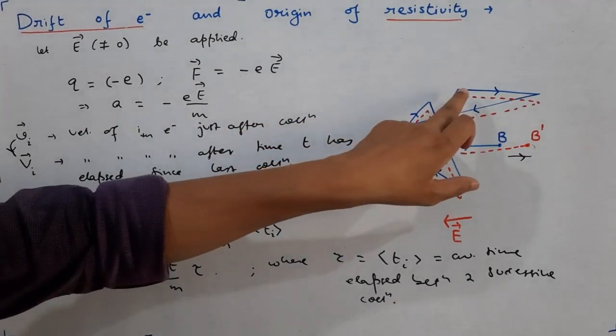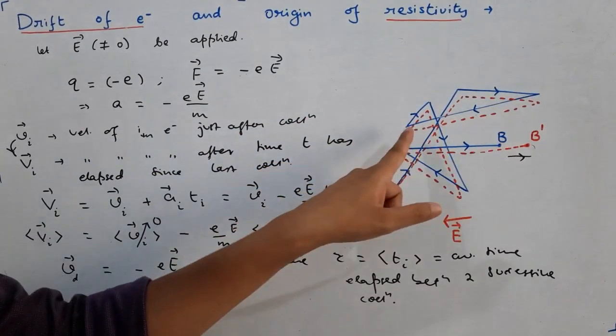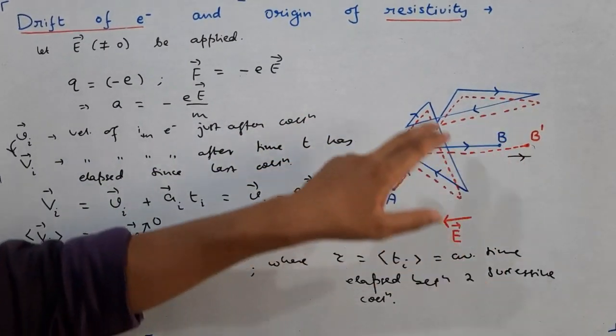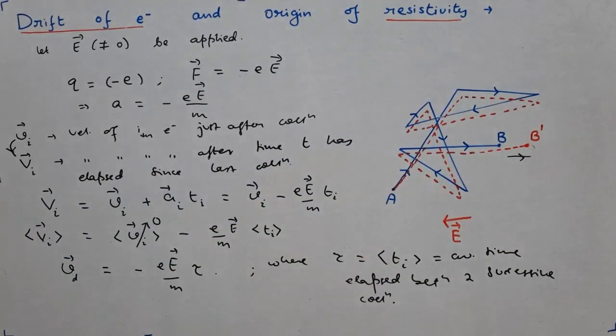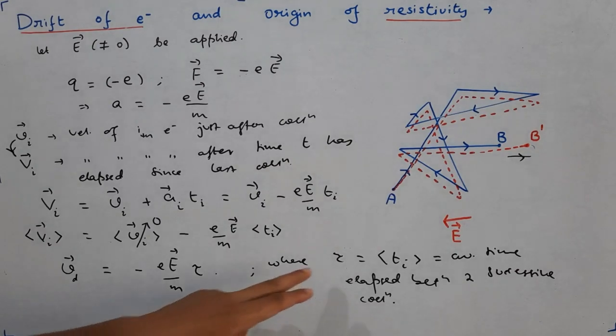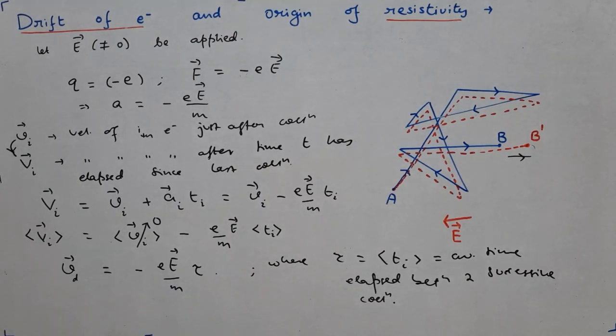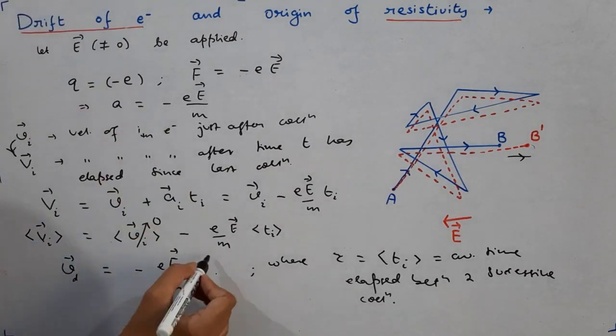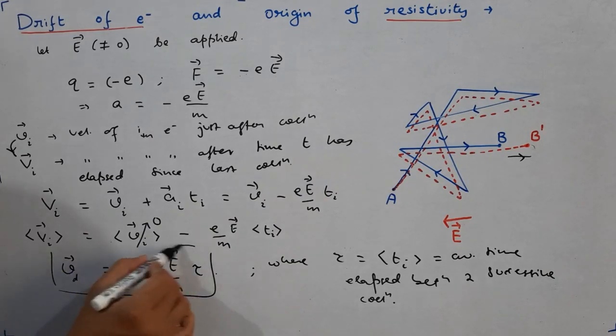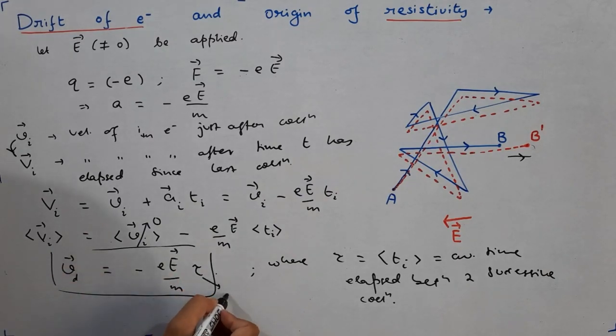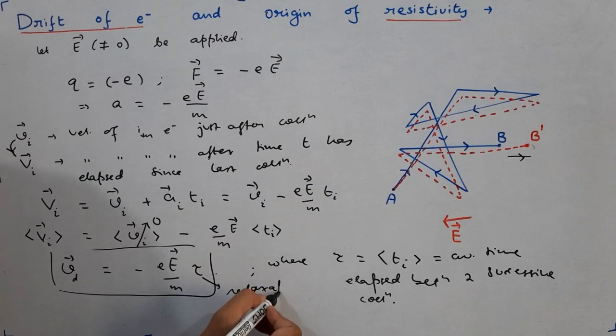See, there is some time elapsed between these two collisions, then between these two collisions there will be some time, between these two collisions there will be some time, and so on. The average time between two successive collisions, that we call tau, and we call it the relaxation time.